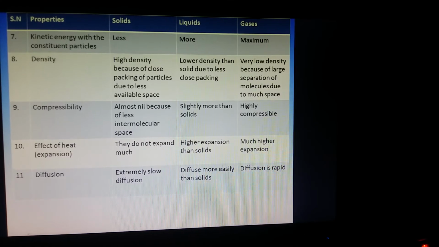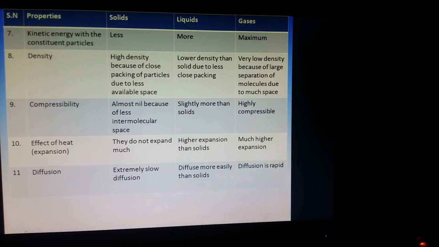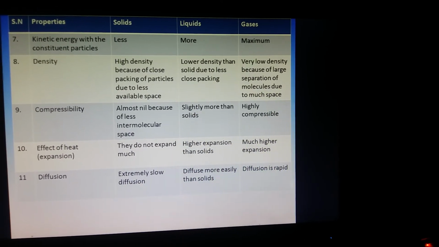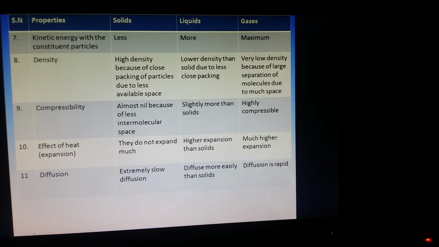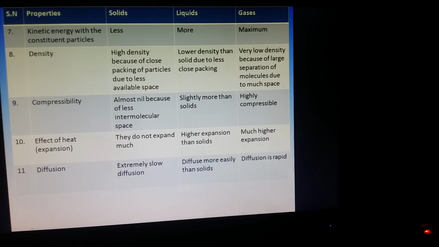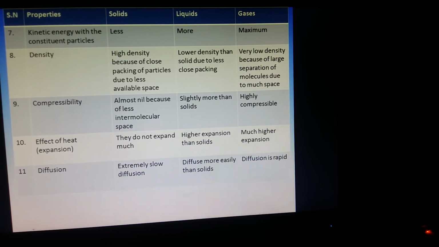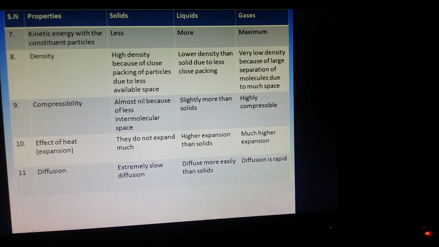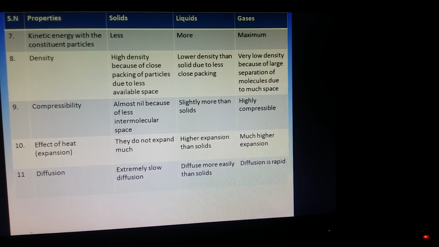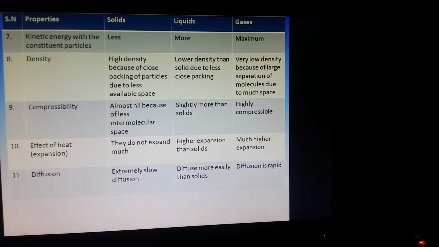The effect of heat. The effect of heat is generally expansion. The particles of solid do not have much space to expand, so they can expand only up to a limit. They do not expand much. While the liquids can expand more. And the gas particles have much more expansion on heating. They get expanded.